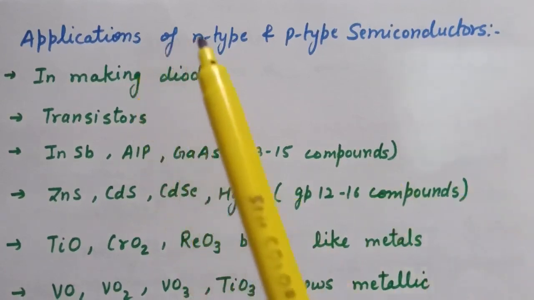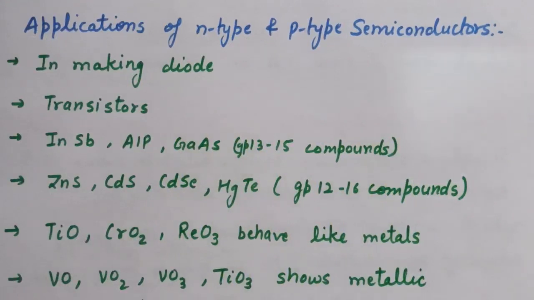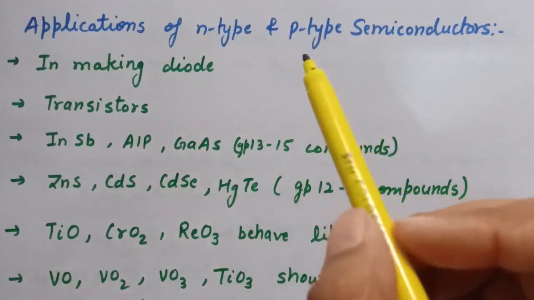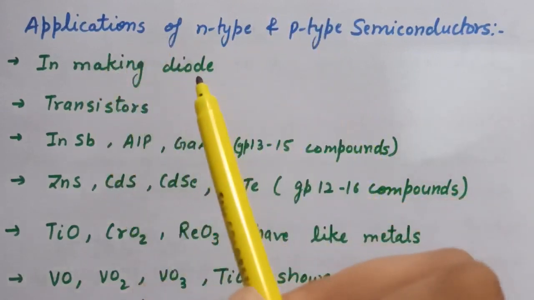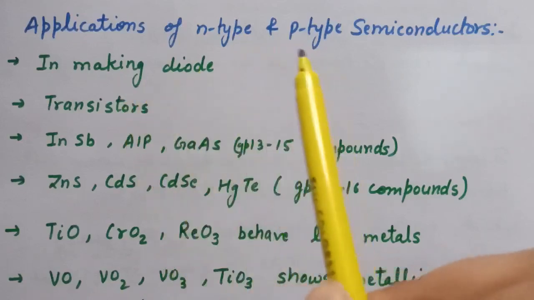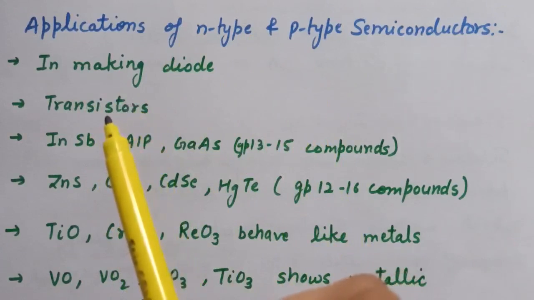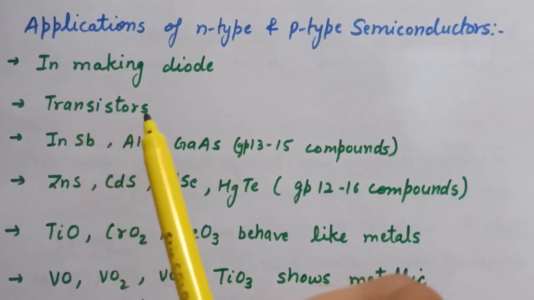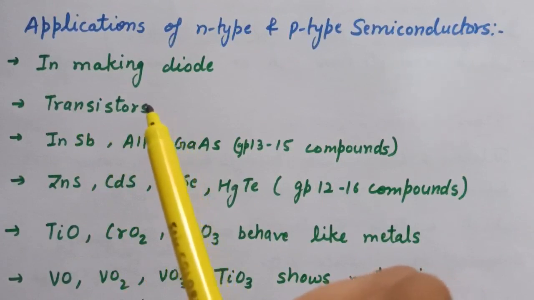Next is applications of n-type and p-type semiconductors. Various combinations of n-type and p-type semiconductors are used for making electronic components. These are used in making diodes and rectifiers. These are also used in making transistors, and NPN and PNP type transistors are used to detect or amplify radio or audio signals.